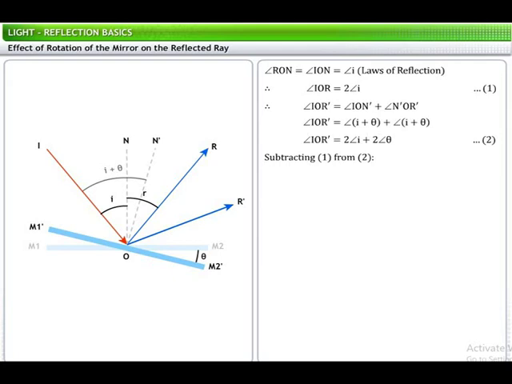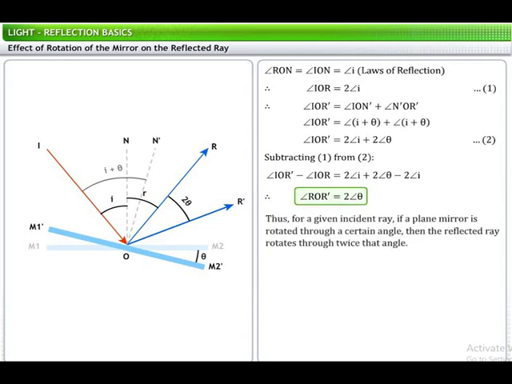Subtracting equation 1 from equation 2, we get angle IOR' minus angle IOR is equal to 2I plus 2 theta minus 2I. Therefore, angle ROR' is equal to 2 theta.